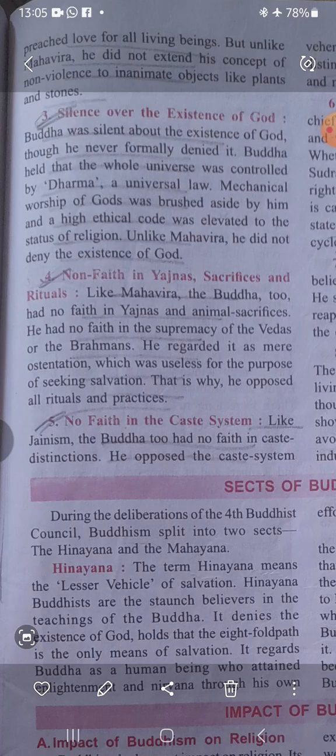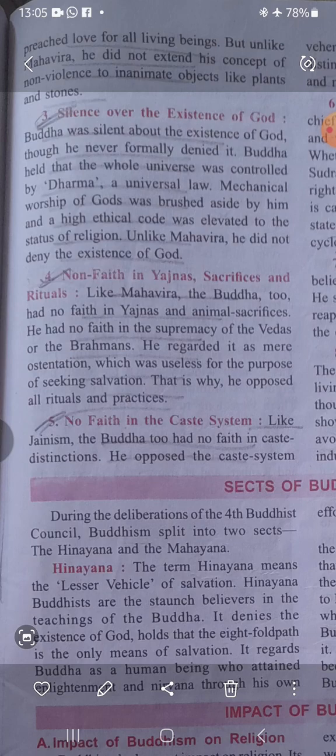He did not have any faith in yagyas and animal sacrifices, because that was the faith of supremacy in the Vedas, and that gave more prevalence to the Brahmin culture, to the Brahmin caste. He said that giving sacrifices just for seeking salvation was useless. All these rituals and practices were thus opposed by him.